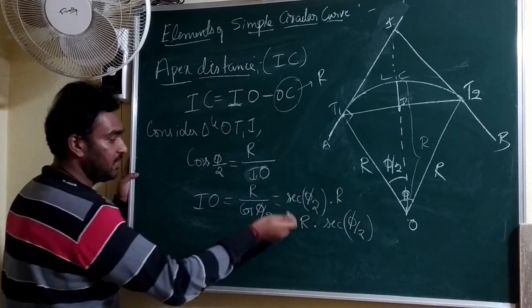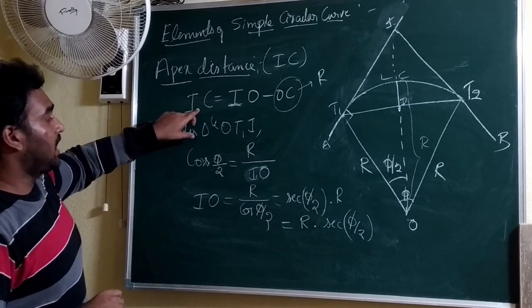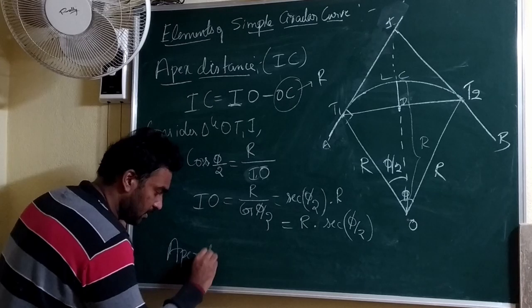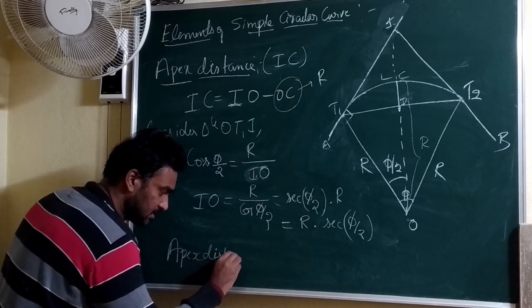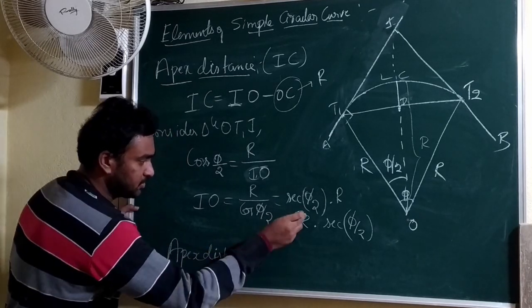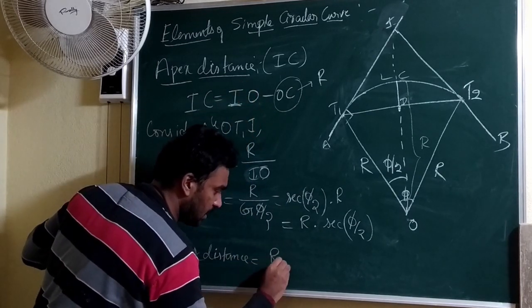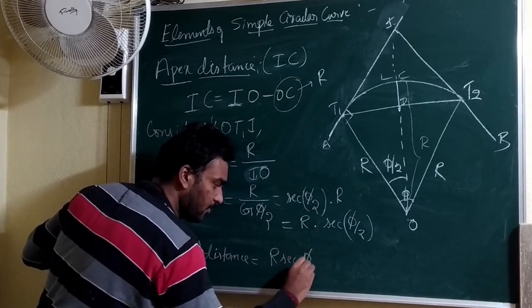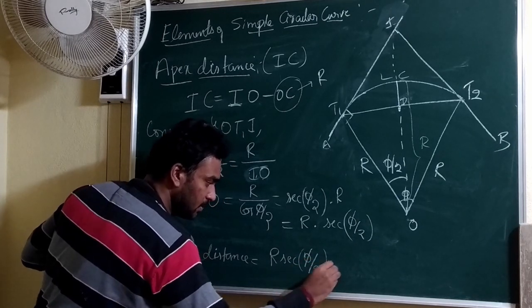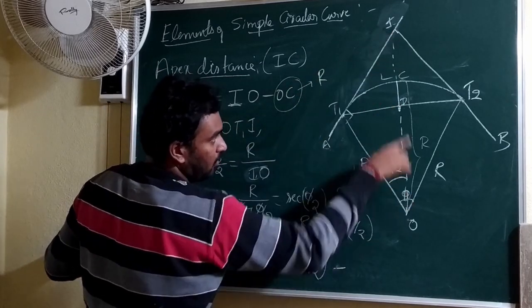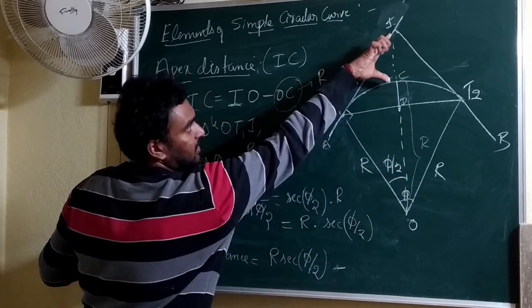So in order to get the apex distance, substitute this IO in the first equation. IO is R secant phi by 2, minus OC. IO minus OC gives the apex distance.